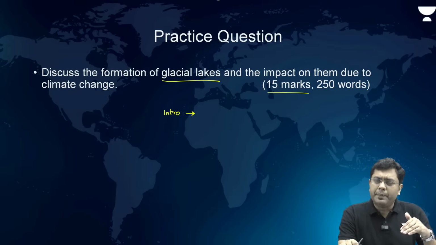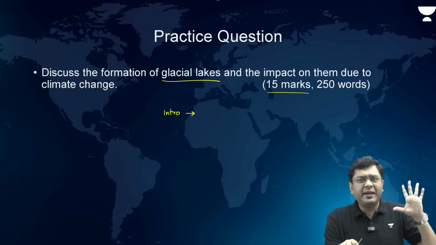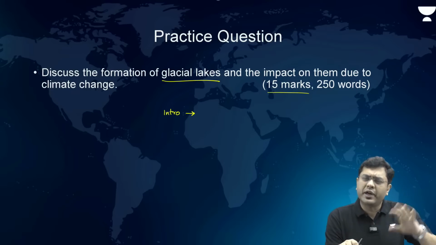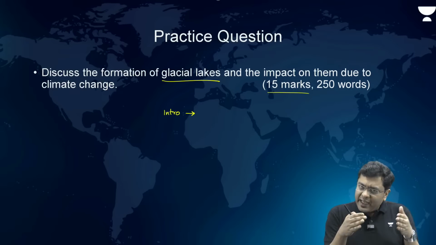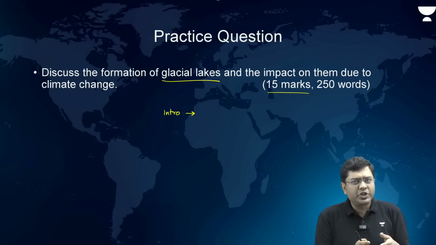Now, immediately move into the body. Introduction should not be very large. Please don't write a 50 or 60 words introduction. Not required. Immediately move into the body and start talking about how these glacial lakes are surrounded by moraine-like structures.